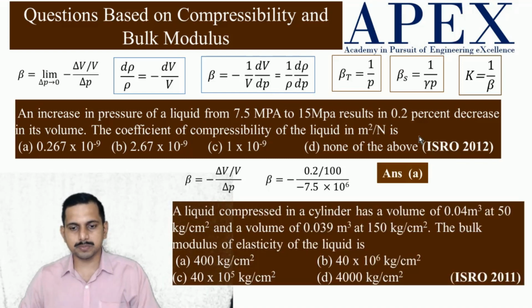Similar way, try to solve this problem. Here, what is asked is bulk modulus. For bulk modulus, you have to calculate beta and take the reciprocal of it, or you can say beta is equal to delta P divided by minus delta V by V, and you will get the answer. Pause the video, solve the problem. Now, the answer is D. You can solve it. It's very easy, direct.